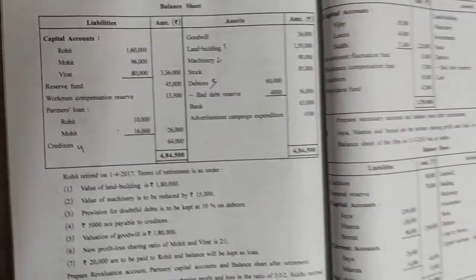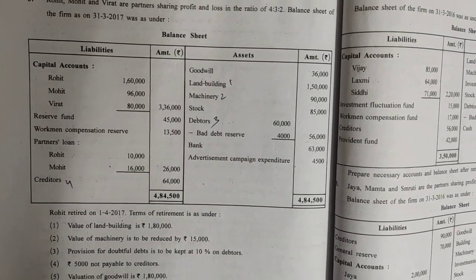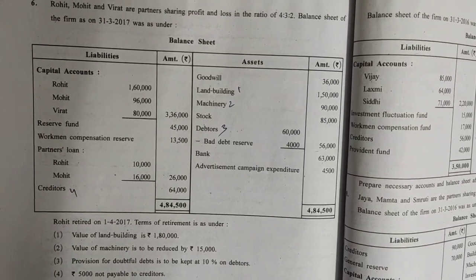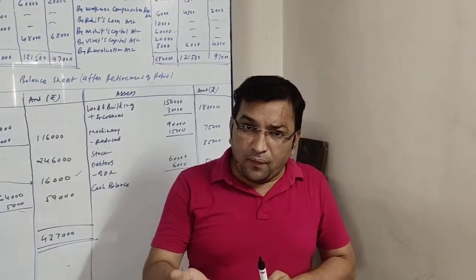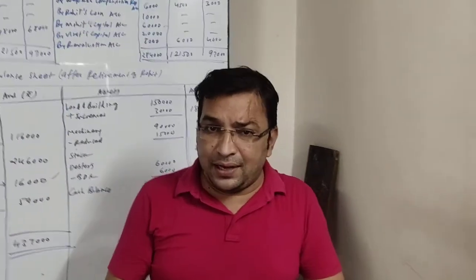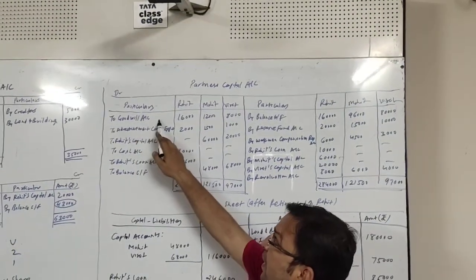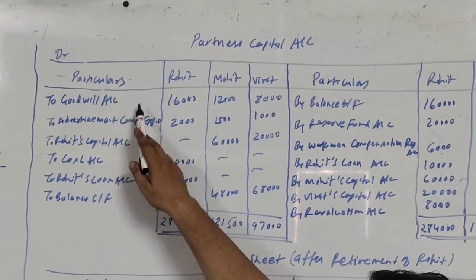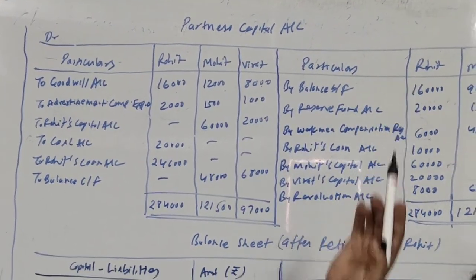Okay, next item. So here we have already finished with the liability side. Now we will continue with asset side. The first item is given goodwill 36,000. Now partners, friends, as this is a goodwill of old firm, rupees 36,000, we know very well the old firm goodwill is distributed among old partners in their old ratio. Old partners means including the retiring partner. So that will be debited to their capital account. Here it is to goodwill account in their old profit and loss sharing ratio, which is 4:3:2. The amount will come 16,000, 12,000 and 8,000.